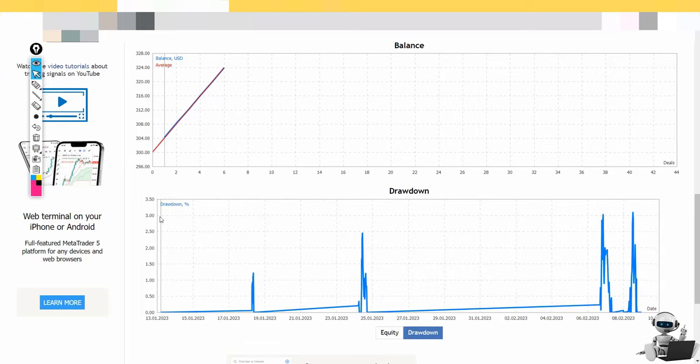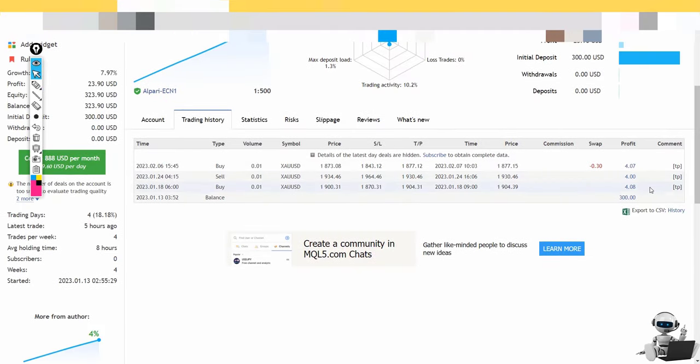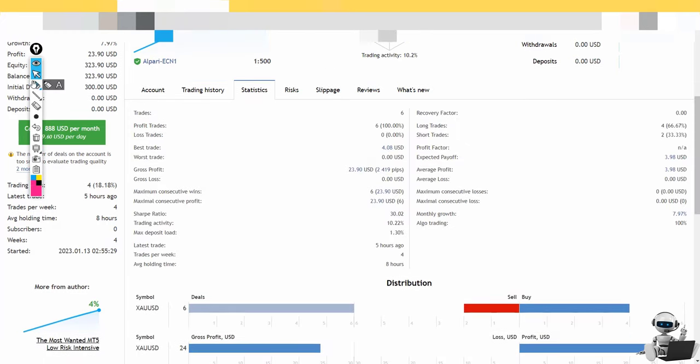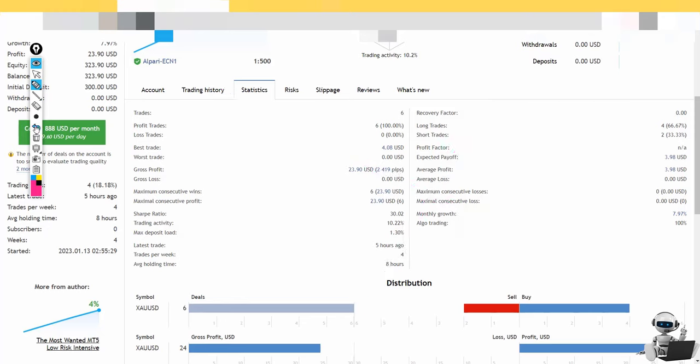The average drawdown is 3 right now. This is not a measurement, so we have only 3 trades on gold, and we can see it is opening 0.01 profit. It is nice, but I will be honest with you guys, I cannot analyze based on these statistics. We don't have much data. We only have 6 trades, which I don't know why only 3 of them are appearing, so this is not going to be a measurement.